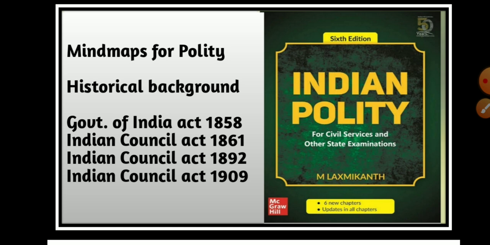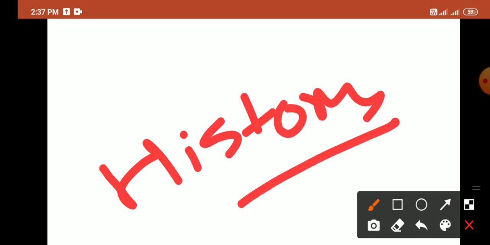The topics which we are going to cover today are the Government of India Act 1858, and the Indian Council Acts of 1861, 1892 and 1909 from the first lesson of Lakshmikant, that is the historical background. We are also going to start the series from the history part, where we are going to cover the entire spectrum in the form of a mind map.